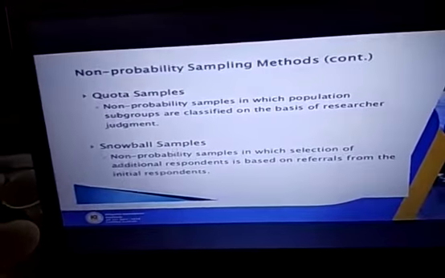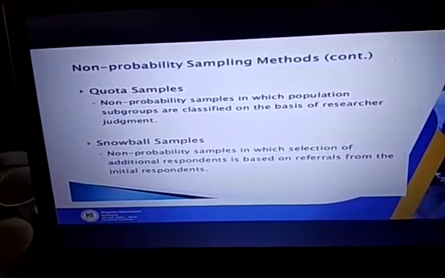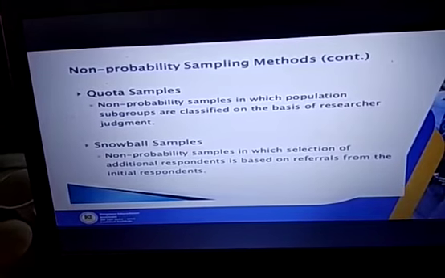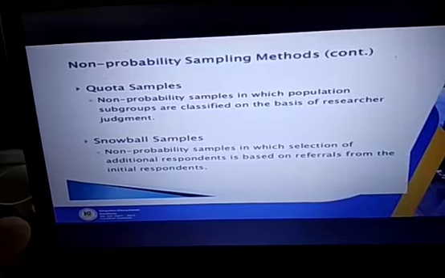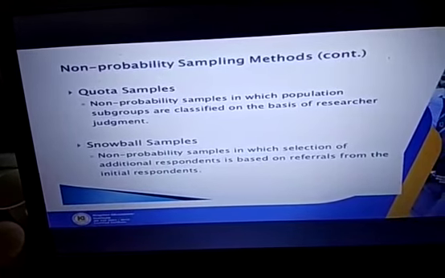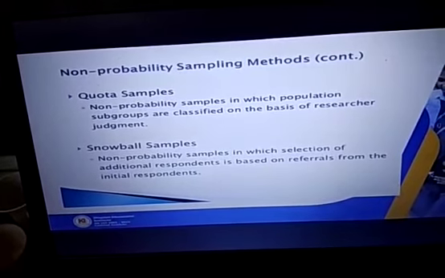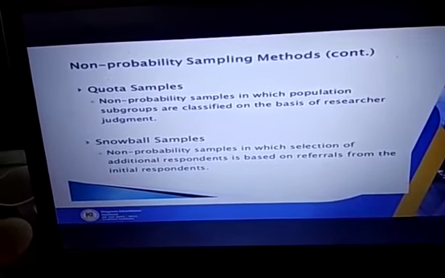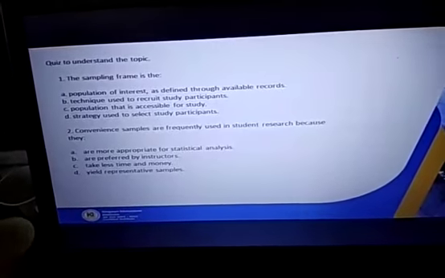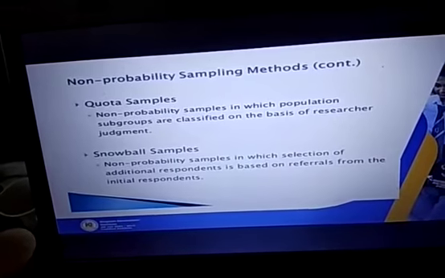Next, quota samples are non-probability samples in which population subgroups are classified on the basis of the researcher's judgment. Next, snowball samples, that means non-probability samples in which the selection of additional respondents is based on referrals from the initial respondent. So these are all the sampling methods.